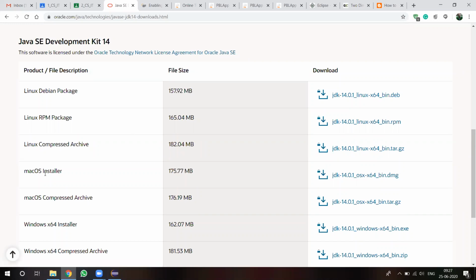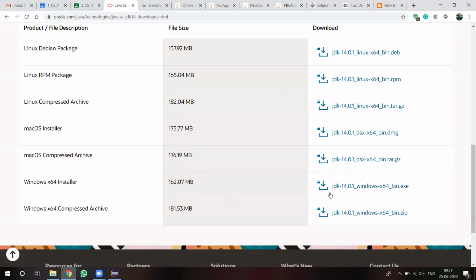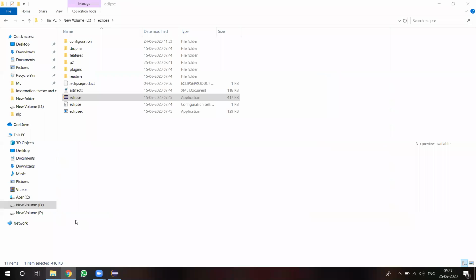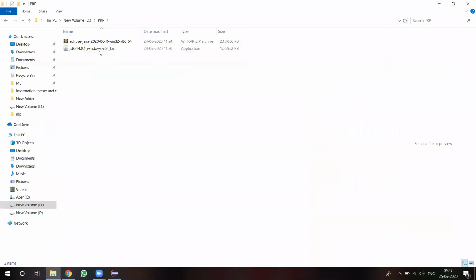If you are using Mac OS, download the Mac OS one. If you are using Windows 64-bit, then download this particular link. Once you click on it, the download will start. Once the download is completed, you can find jdk-14.0.1_windows-x64_bin. This is the executable file of the JDK.